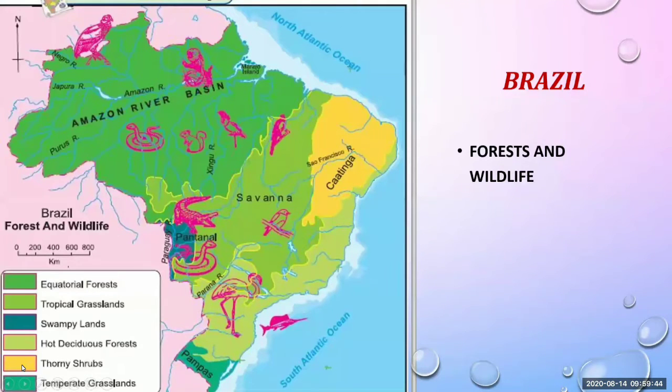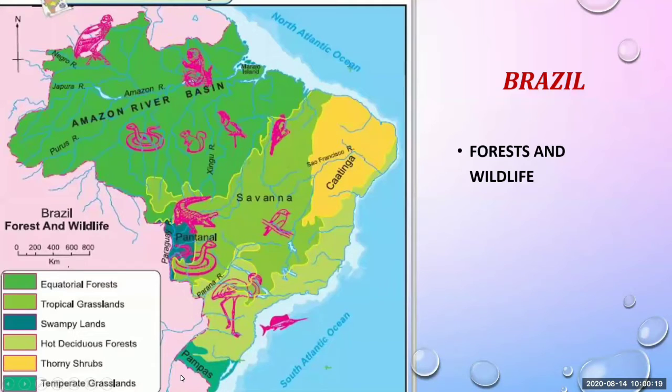Our next element is thorny shrubs. Where do you find thorny shrubs? They can be seen here on the easternmost part of Brazil, which is also named Caatinga. This much area has been covered by Caatinga. And next one is temperate grassland. Where do you find it?